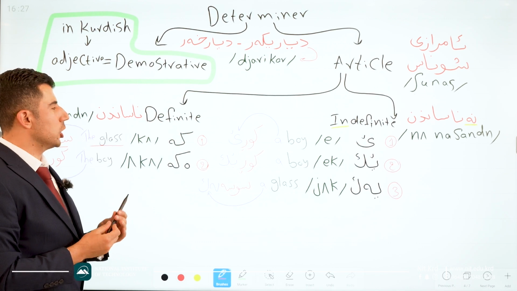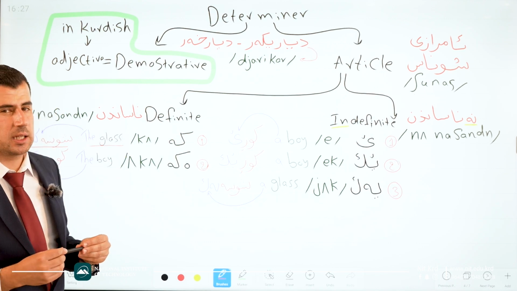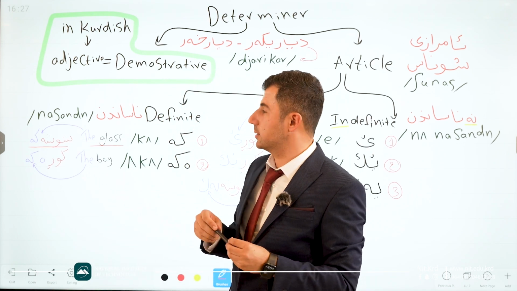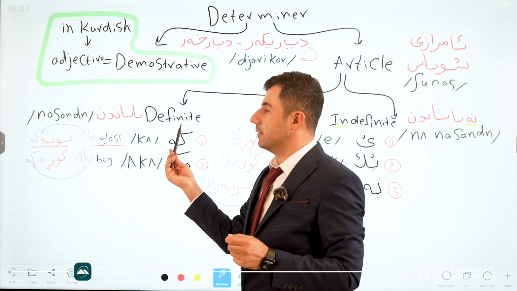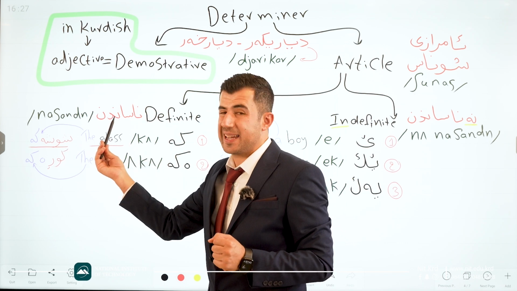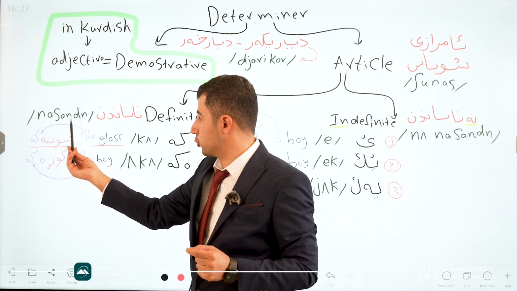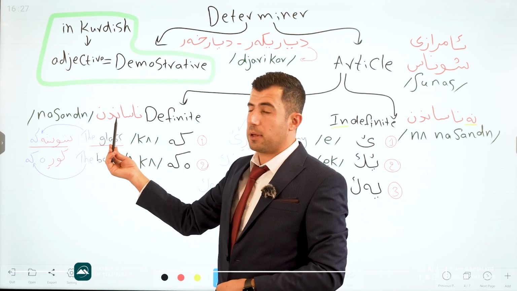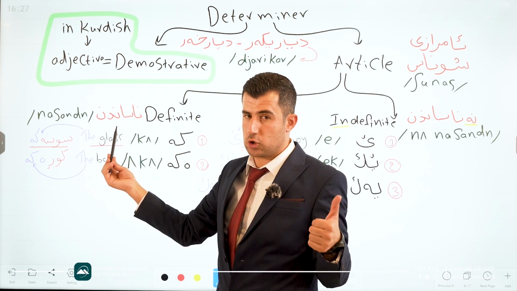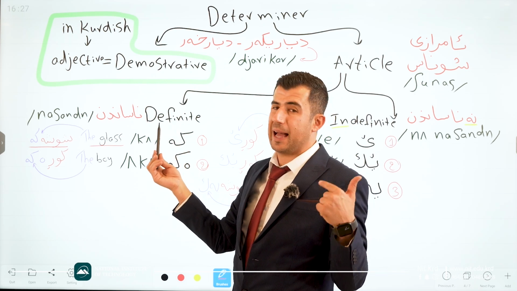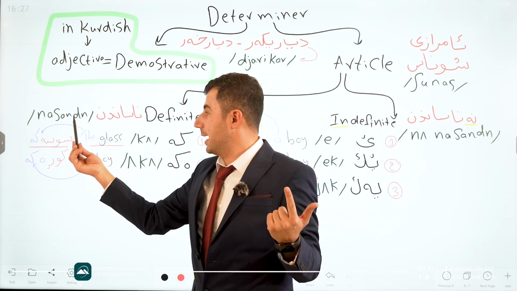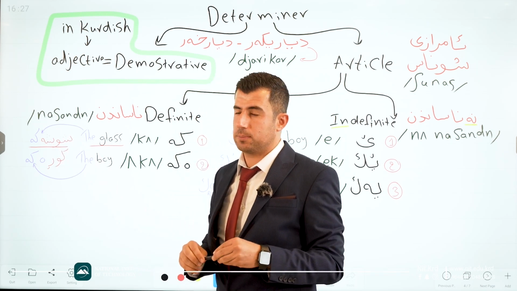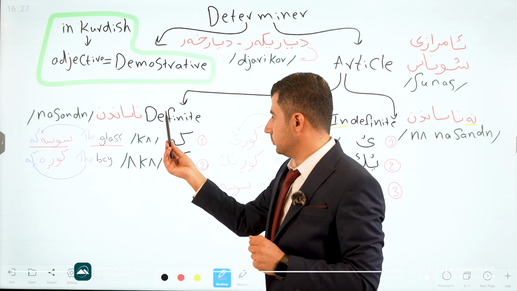Definite article, in Kurdish we say na sanden. Na sanden, something that you detected. Okay? Definite. Good. How do we say na sanden in Kurdish? This is a phonetic transcription of na sanden. I'm going to use the red color for Kurdish words, the black one for English words, and the dark green for phonetic transcription, please.